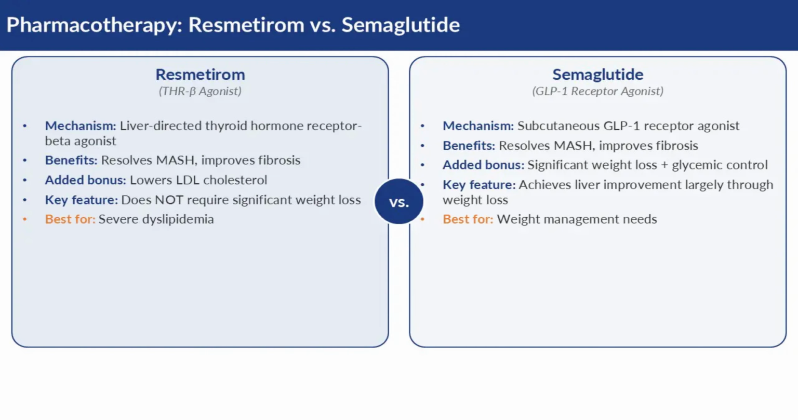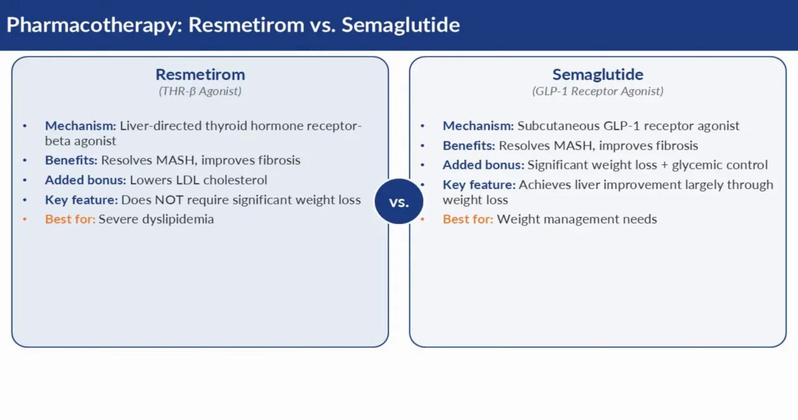For patients with moderate to advanced fibrosis who need more than lifestyle changes, 2 pharmacotherapies with distinct mechanisms offer new hope. Resmetirom, a liver-directed thyroid hormone receptor beta agonist, has been shown to resolve MASH and improve fibrosis without requiring significant weight loss. It also provides the added benefit of lowering LDL cholesterol.